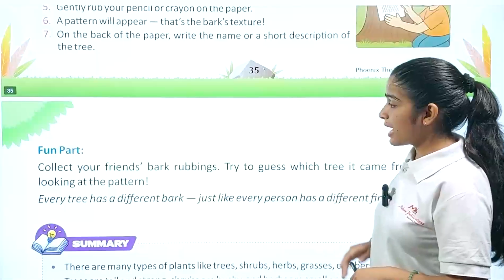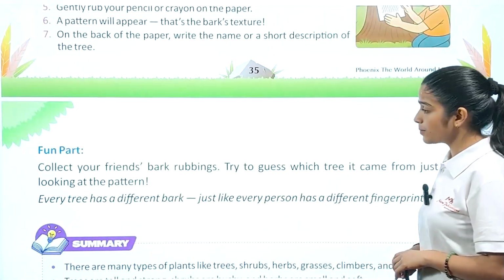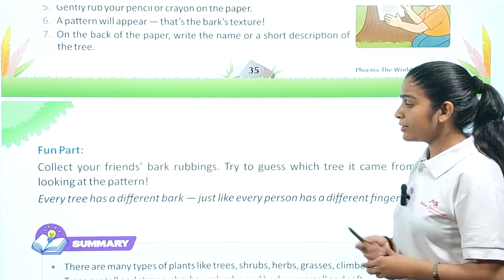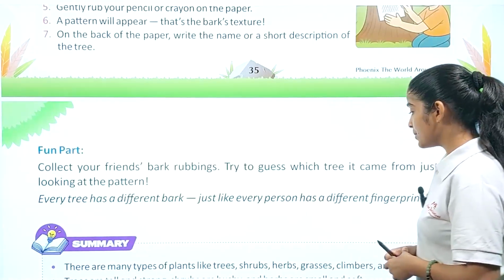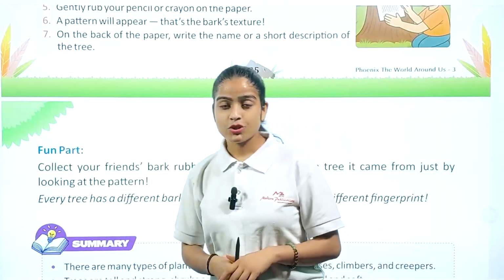Now the fun part we have: collect your friends' bark rubbings, and try to guess which trees they came from just by looking at the patterns. Every tree has a different bark, just like every person has a different fingerprint. And students, this is the end of your chapter.